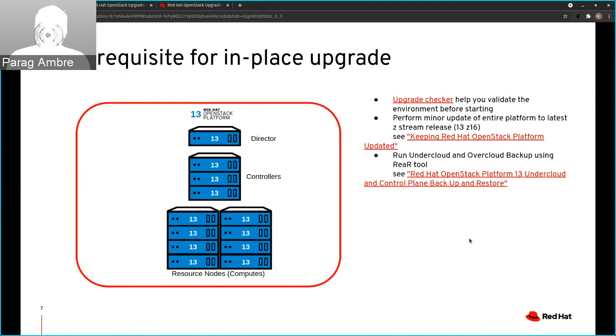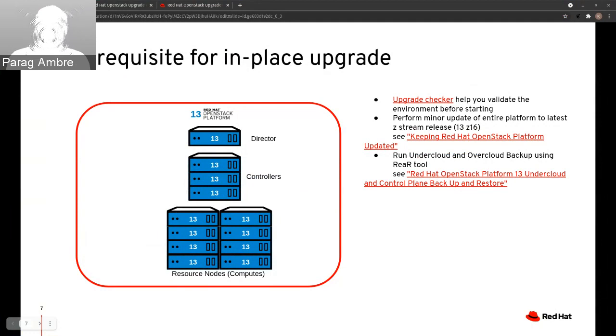Make sure you are familiar with the RHOSP 16.1 environment before proceeding with the upgrade, because there are certain modifications compared to the RHOSP 13 context. As a result, we recommend that you initially install RHOSP 16.1 in a test environment to familiarize yourself. Make sure you are using the most recent version of RHOSP 13, that is z16, as you won't be able to upgrade from 13.0.10 to 16.1 directly. You must update your current environment to the most recent RHOSP 13 release.